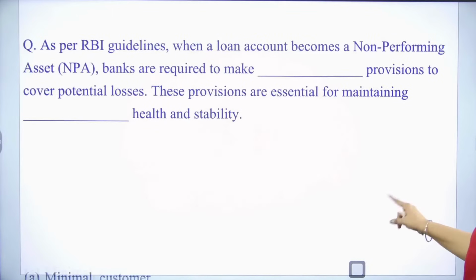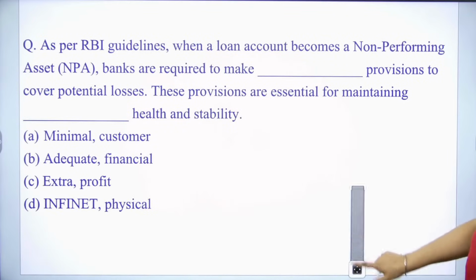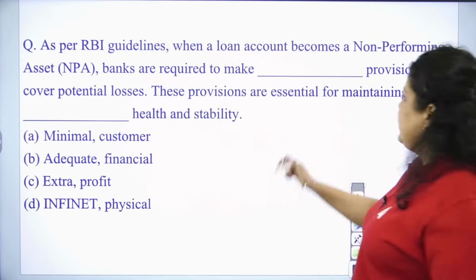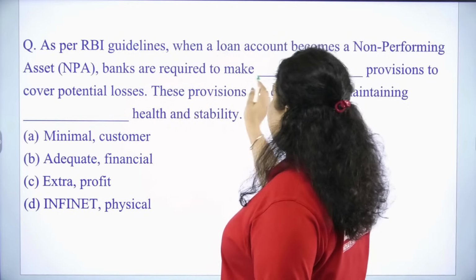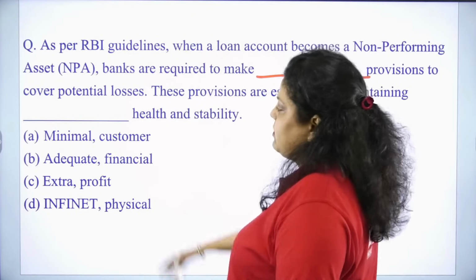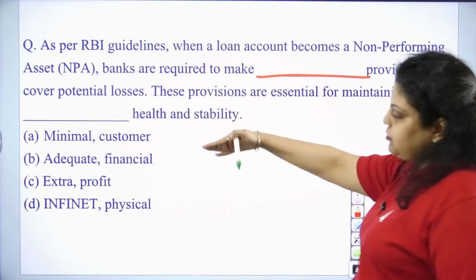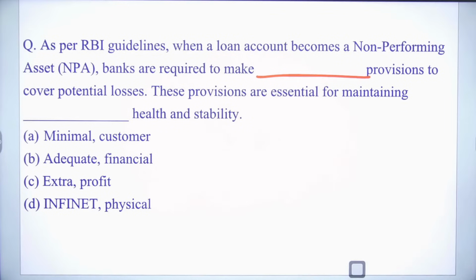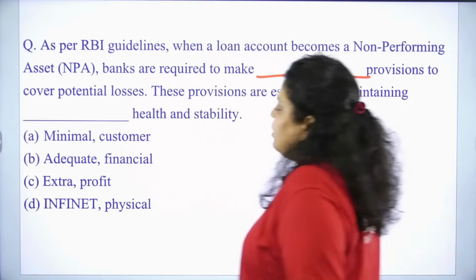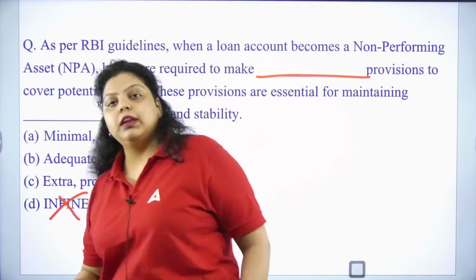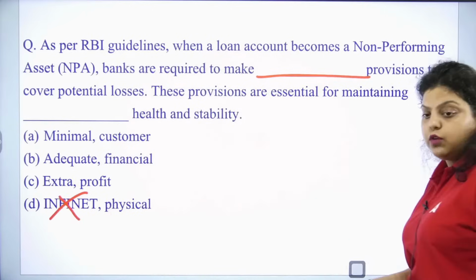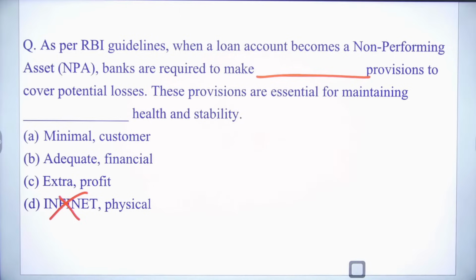Next we have, as per RBI guidelines, when a loan account becomes NPA, banks are required to make dash provision. What provision? Minimal, adequate, extra, infinite. So infinite cannot be true. It's a service that has been introduced by IFTAS, a subsidiary of RBI. So infinite cannot be true. It can be minimal, adequate or extra.